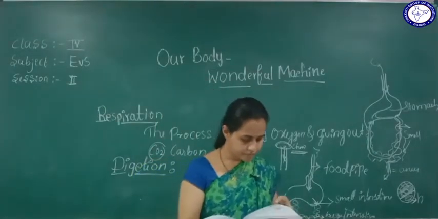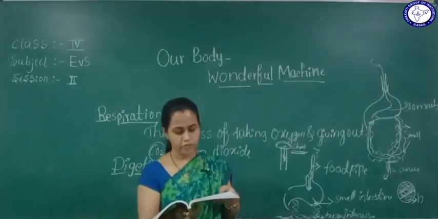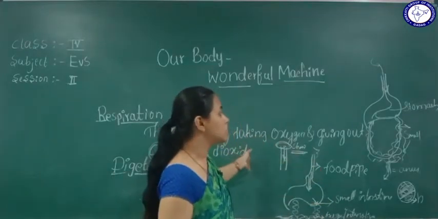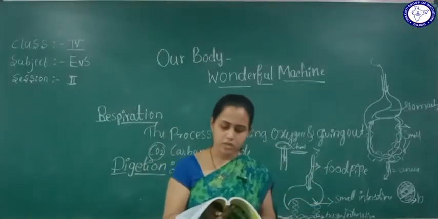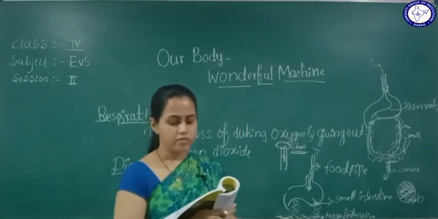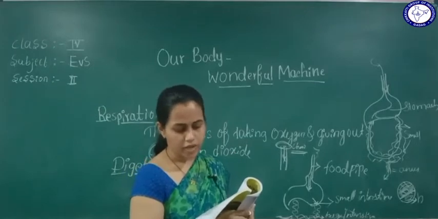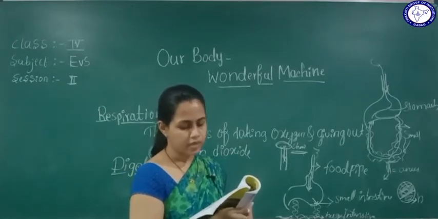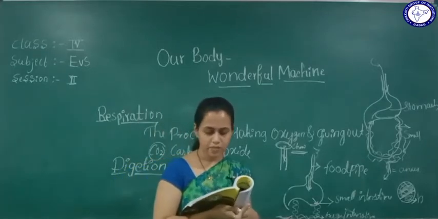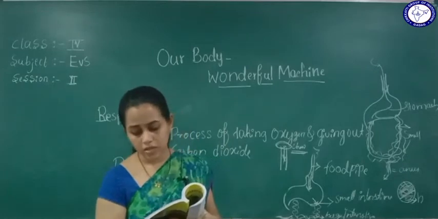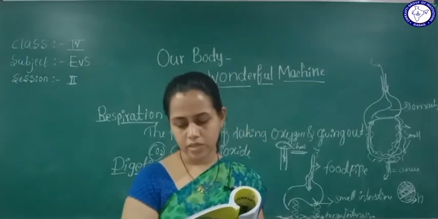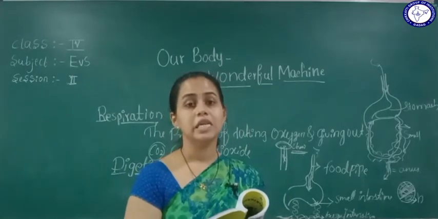So here the process by which the food gets digested and reaches the blood is called digestion, right? Here is a small game, okay, play the game. Write the names of the organs of the digestive system on slips and put them in a box. Ask a friend to pick one slip from the box. Ask them to tell the function of the organ mentioned in the slip. Repeat the game. Take the help of your teacher if necessary, right?